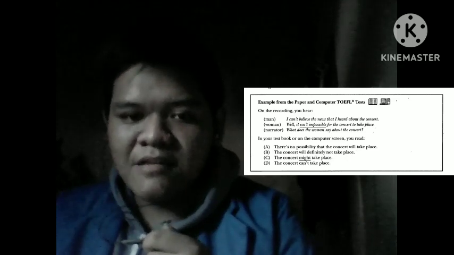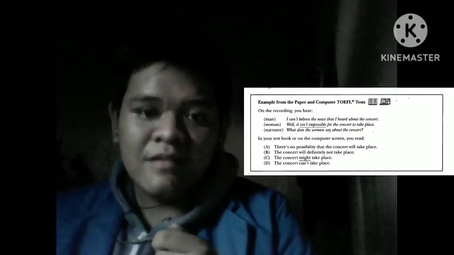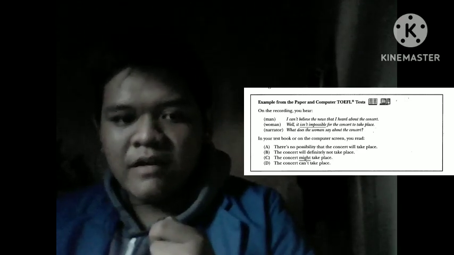In your textbook or on the computer screen you read A. There's no possibility that the concert will take place. B. The concert will definitely not take place. C. The concert might take place. D. The concert can't take place. So, according to what I said before, if there are two negative ideas in one sentence, it will turn into a positive sentence. So what do you think is the answer? Correct. The answer would be C, because it is the only positive sentence available in the choices.